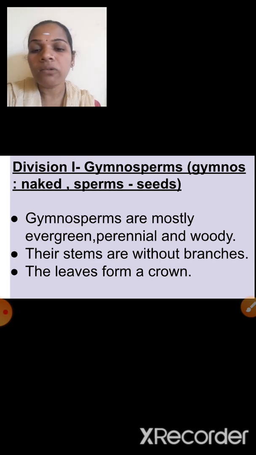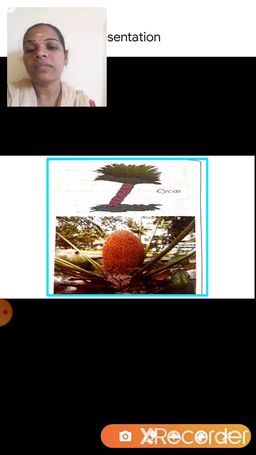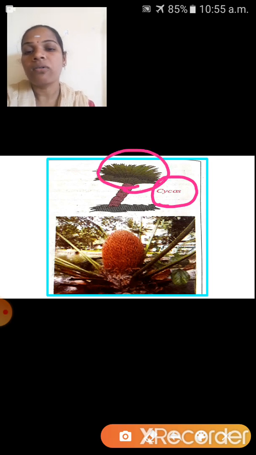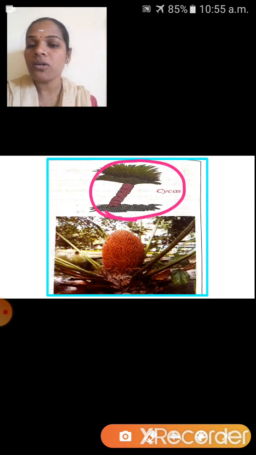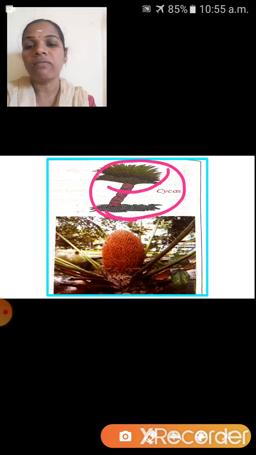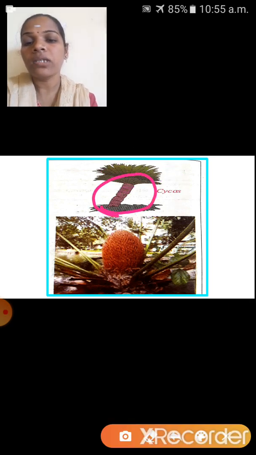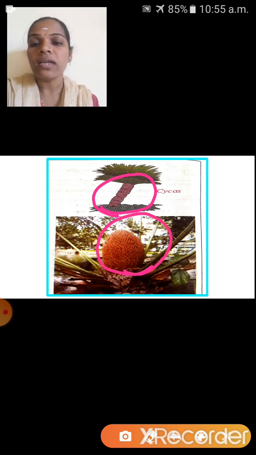Next one is, the leaves form a crown-like structure. See here, in this slide I have given two diagrams. First one, children, see here. This one is what? This one is cycas. See here, leaves form a crown-like structure. Is there any branch here? No. And it looks green in color. There is no branch. At the same time, it has a woody stem. Here you have to observe this stem. Yes, woody. Okay, and here it is a cone-like structure. See here, this is a cone-like structure.